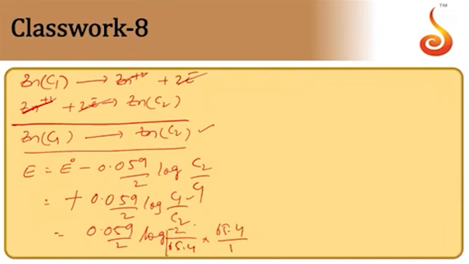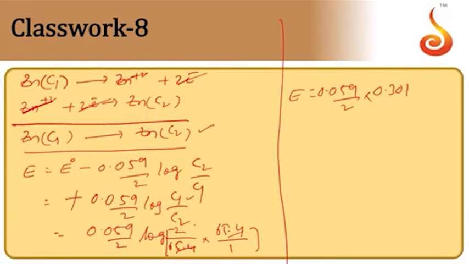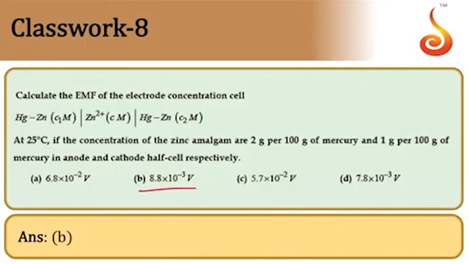So E is equal to 0.059 by 2 into log 2, and log 2 is 0.3010. So this entire value comes to 8.8 into 10 to the power of minus 3. The option is close to B. So the answer is B here, 8.8 into 10 to the power of minus 3.